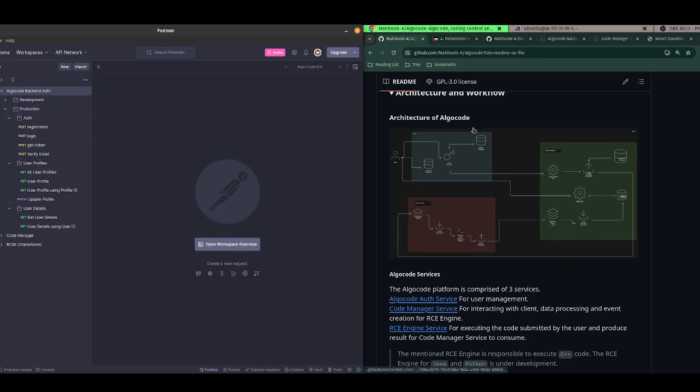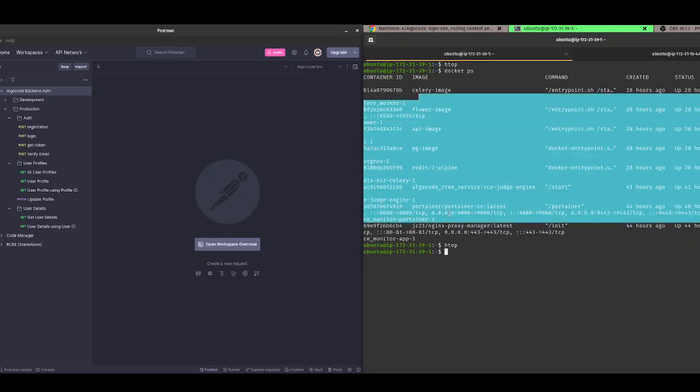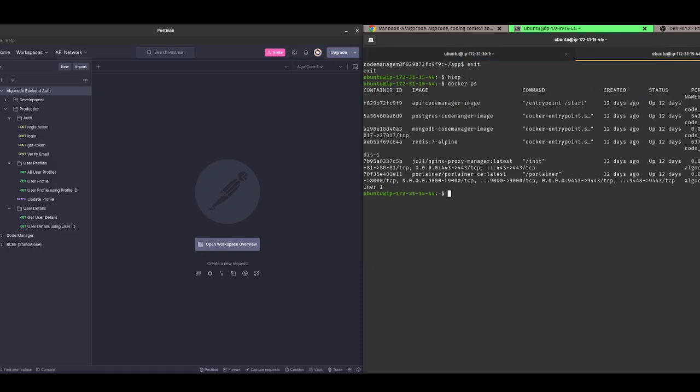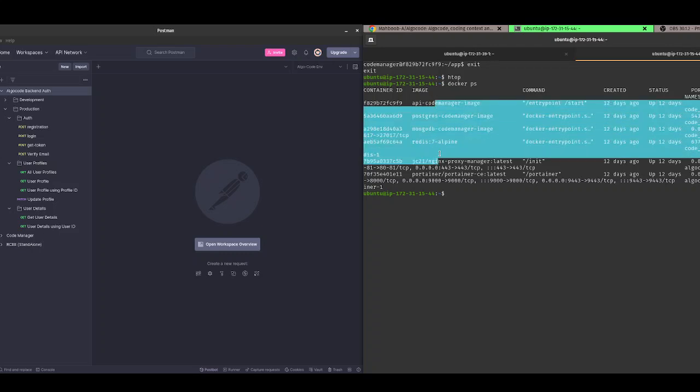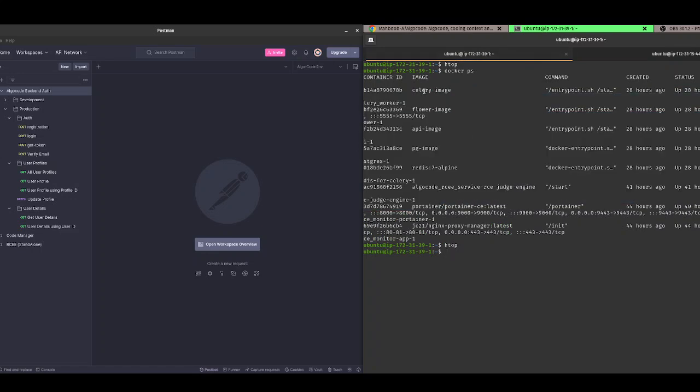This auth service is hosted on an AWS EC2 instance. It is also on a free server. So this is the auth service Celery image. I am using Celery to send the registration email, and this Flower is to manage the Celery.